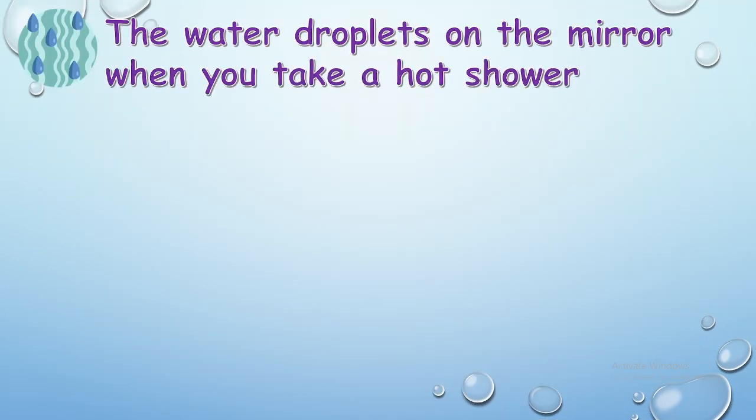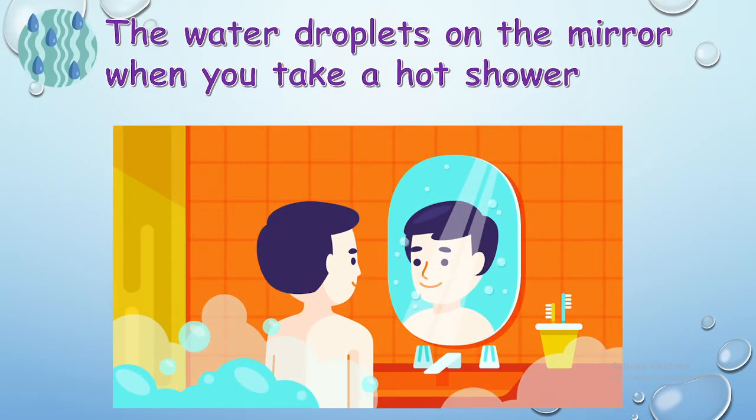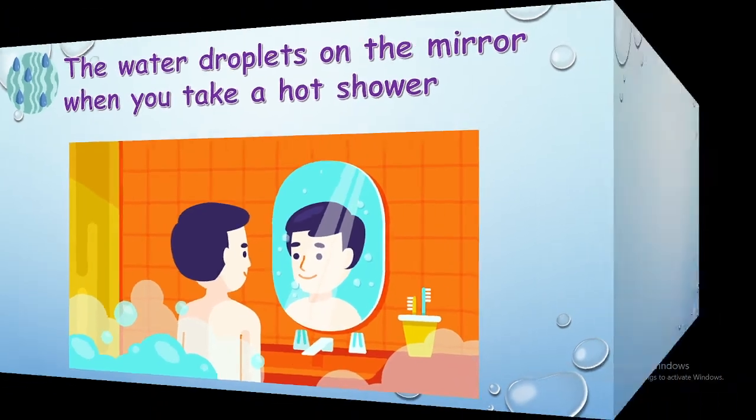Another one is the water on your mirror. When you take a shower or a warm bath, you will see your mirror become foggy. You have to wipe the mirror, or sometimes you even draw on it, right? You have to clean the mirror to see yourself. It's because the mirror is cold and the water from your shower is hot. When it touches the mirror, there will be condensation. See, it's like magic, right?